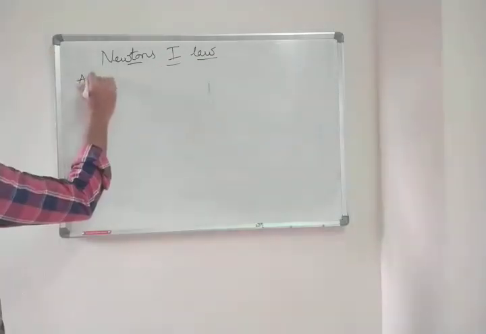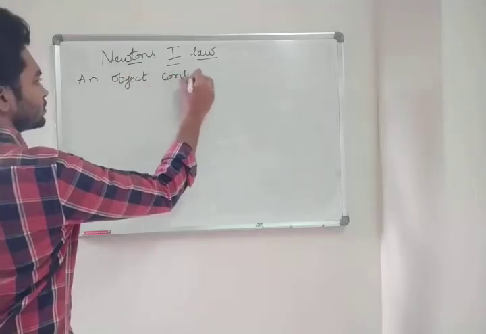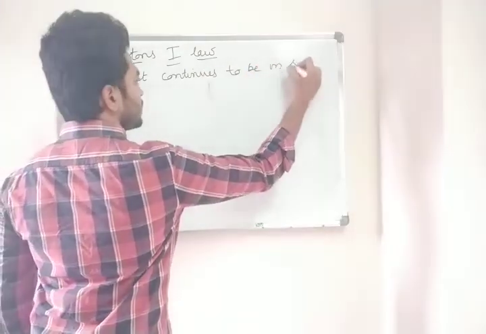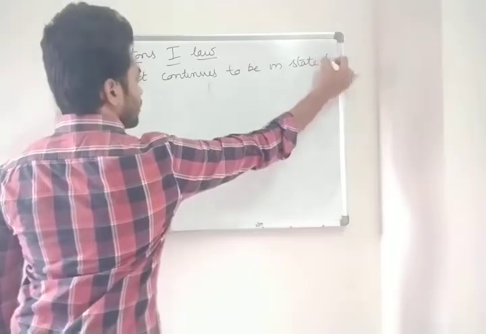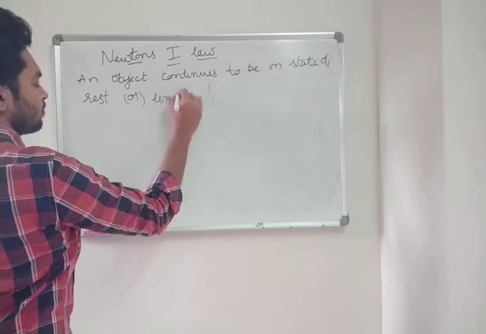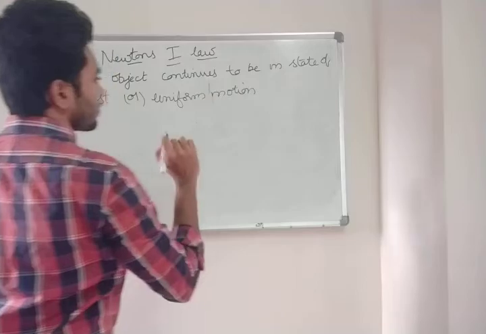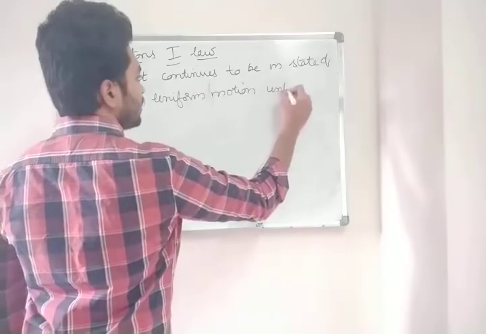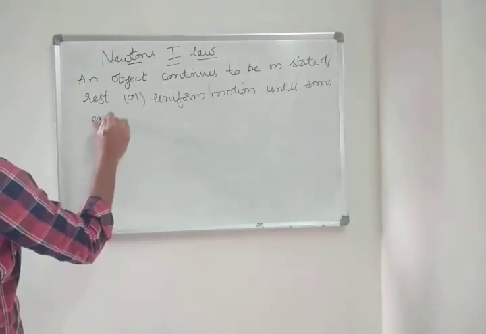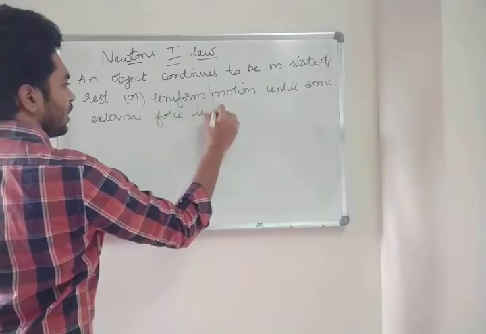An object continues to be in a state of rest or uniform motion until some external force is applied.